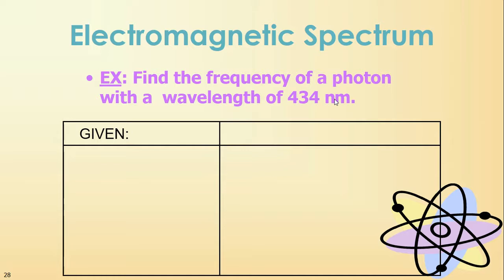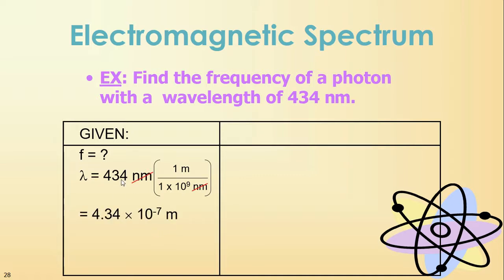Because our speed of light is given to us in meters per second, when we do these calculations, we need to make sure our units are the same. So we need to convert our nanometers to meters. So how do we do that? Well, we know that 434 nanometers, you can convert it using this conversion. Okay, so our wavelength goes from 434 nanometers to 4.34 times 10 to the minus 7 meters.